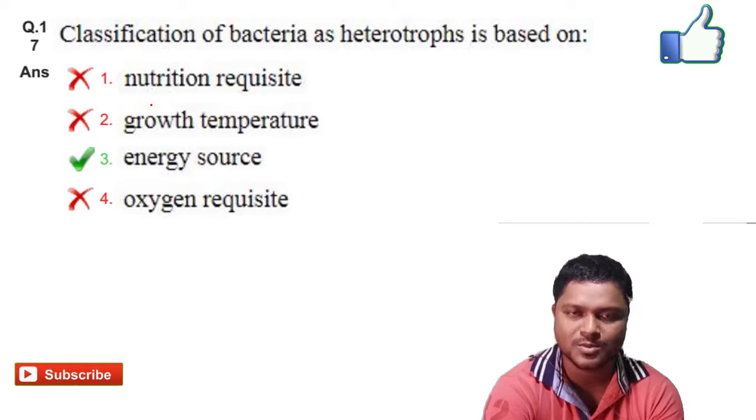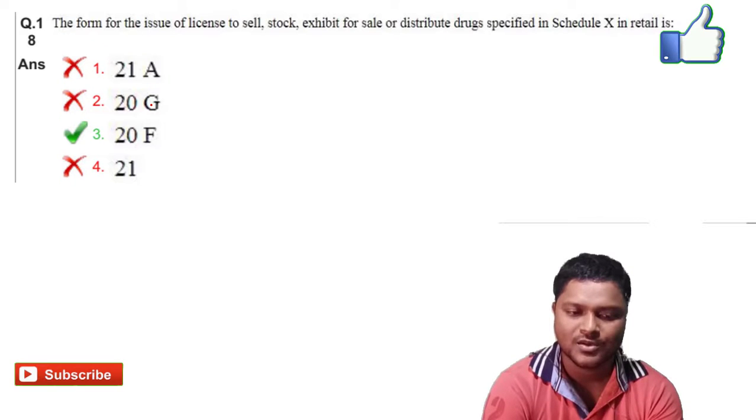Next we will go for question number 18. The form for the issue of license to sell, stock, exhibit for sale or distribute drugs specified in Schedule X in detail is, the option C is the right answer, that is 20F.